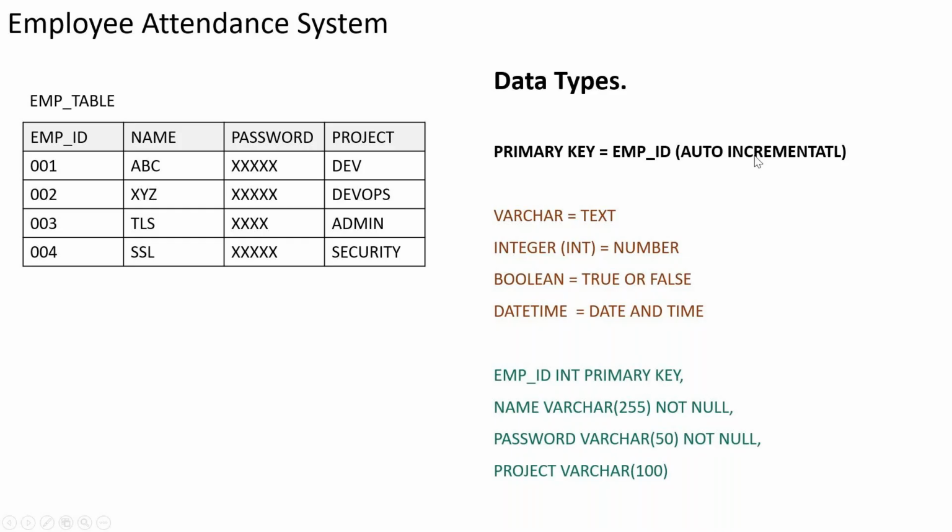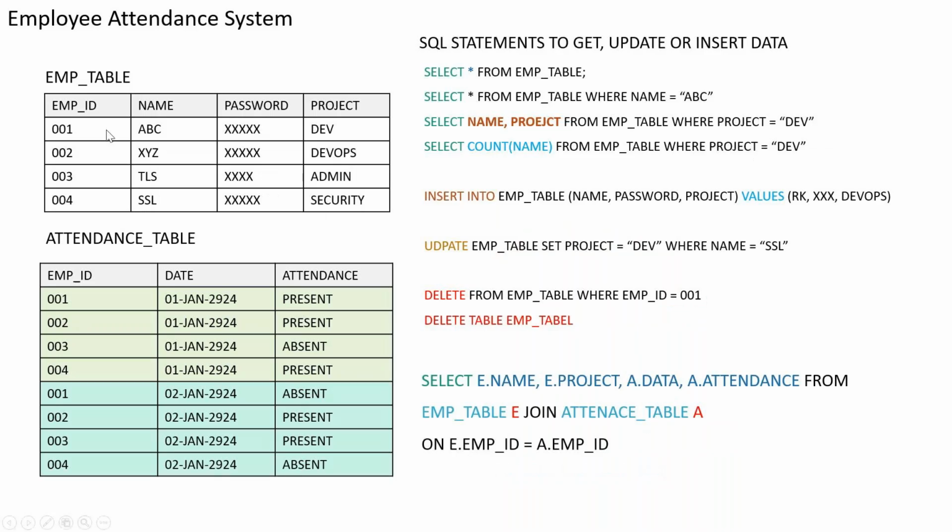So when I create a new record here, it is going to automatically add a 005 here, and then put in all the information. So my employee will automatically get one unique ID which is not available in my existing table. That's why we are not putting it here.